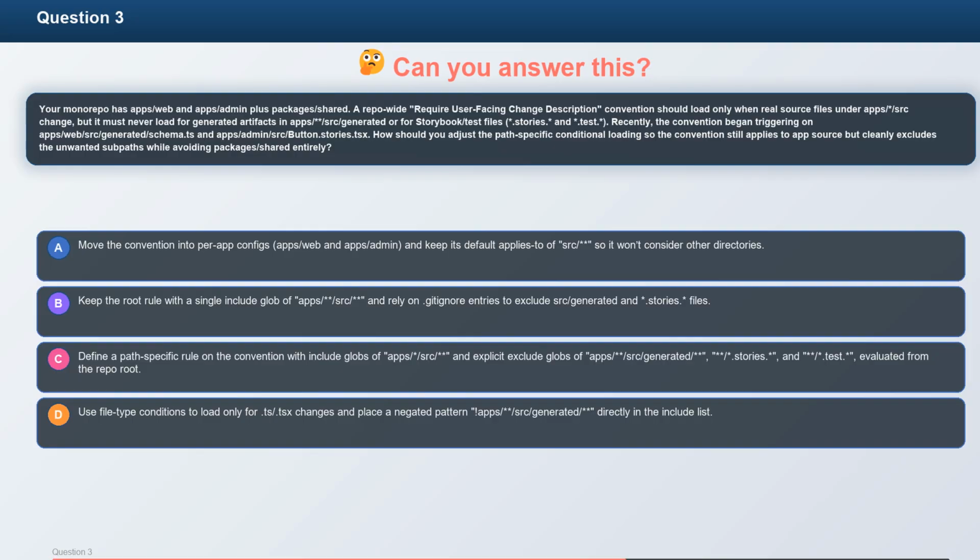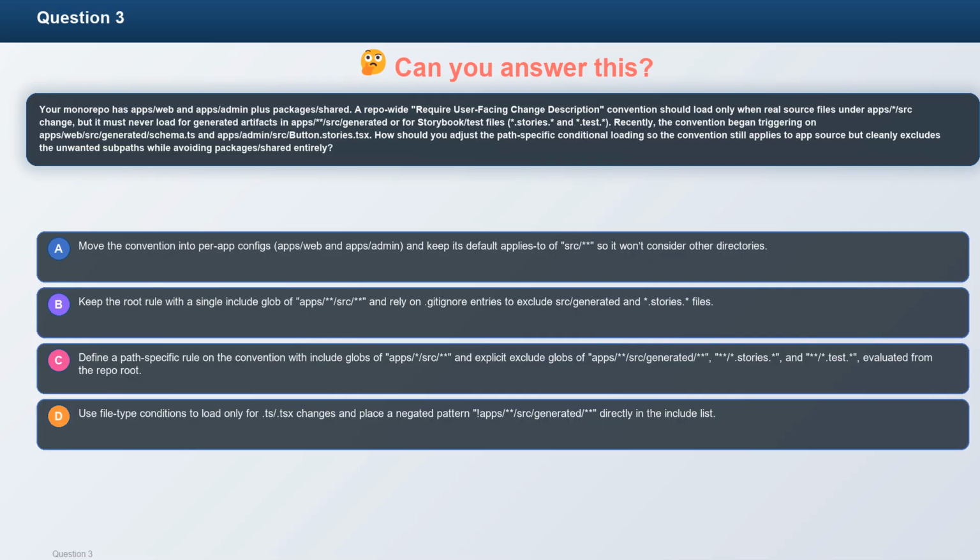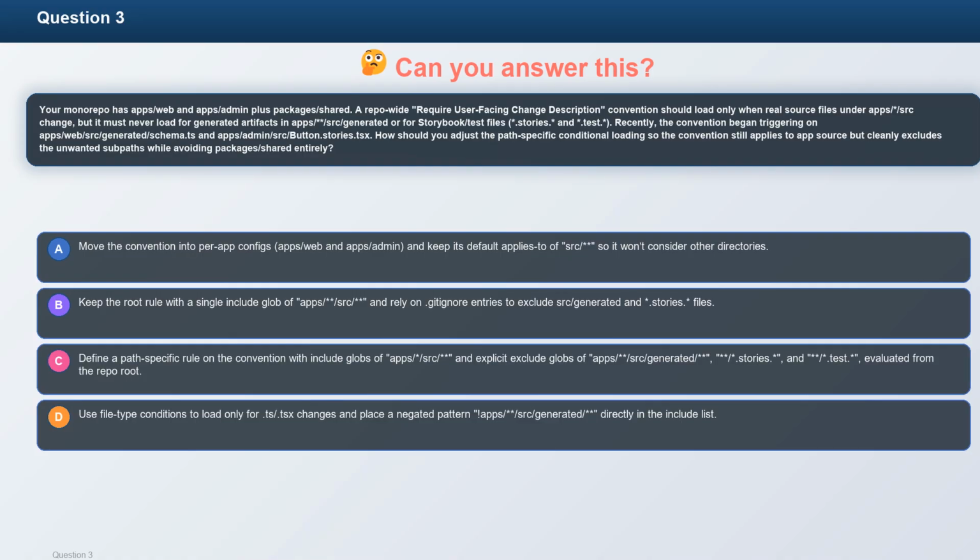C. Define a path-specific rule on the convention with include globs of apps/*/src/** and explicit exclude globs of apps/*/src/generated/**, *.stories.*, and *.test.*, evaluated from the repo root. D. Use file type conditions to load only for .ts and .tsx changes and place a negated pattern, !apps/*/src/generated, directly in the include list. What's your answer? Take a moment to think.